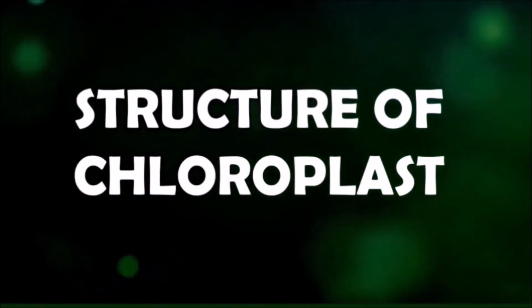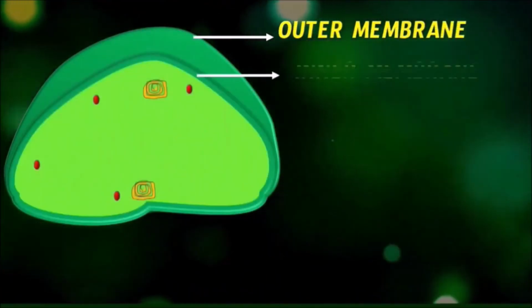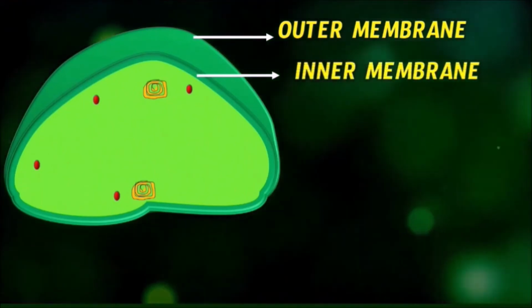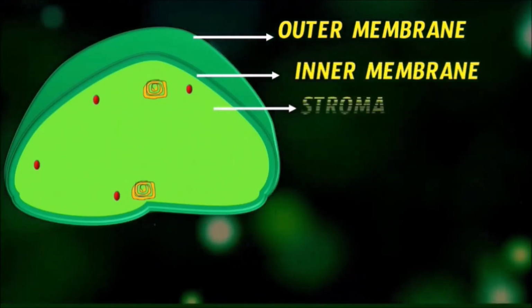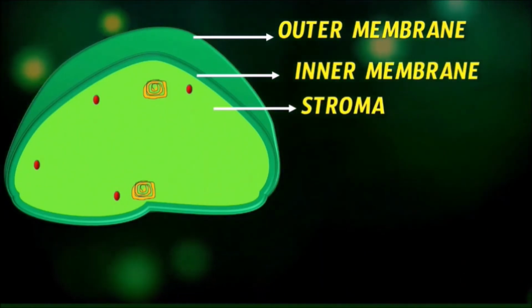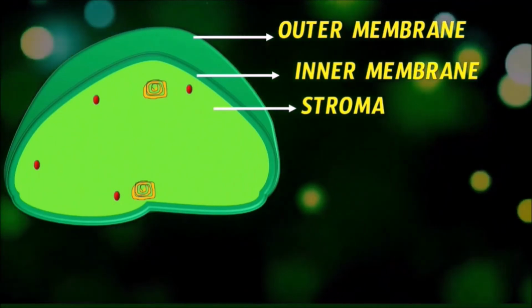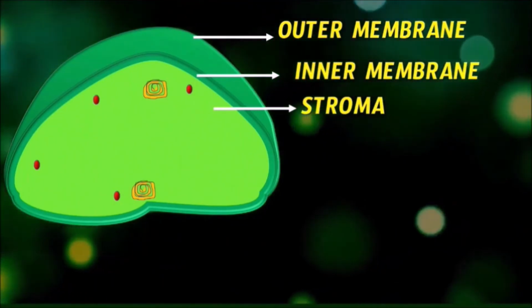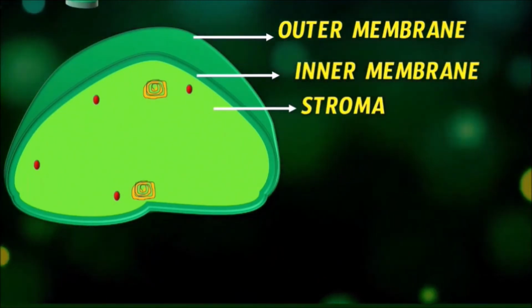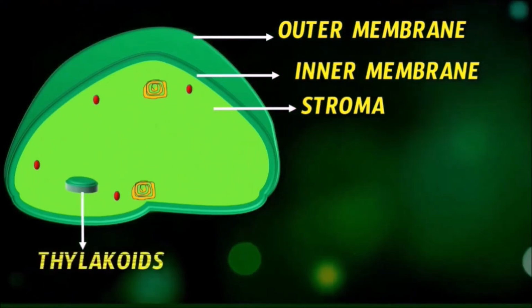Structure of chloroplast. Chloroplasts are the membranous structures consisting of outer membrane and inner membrane, inside which there is a fluid substance which is known as stroma. The stroma contains several fat globules, starch particles, as well as many enzymes which are required for the process of photosynthesis. There are round and flattened structures which are known as thylakoids.